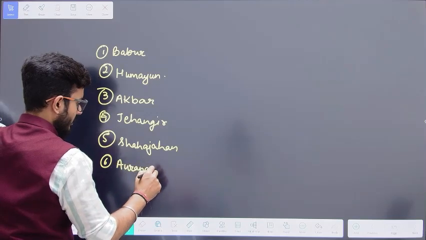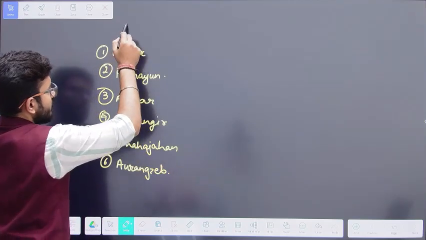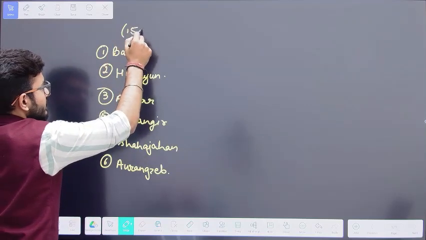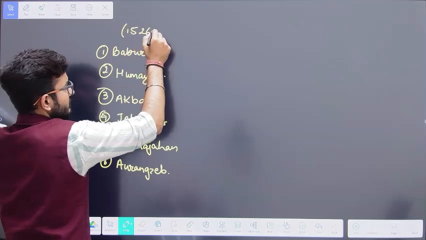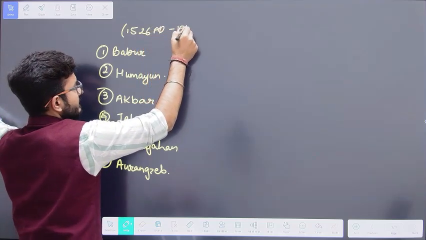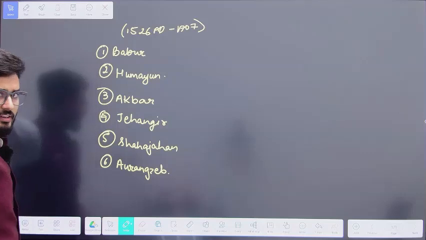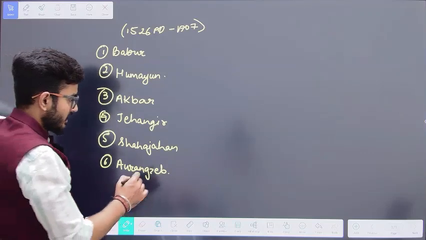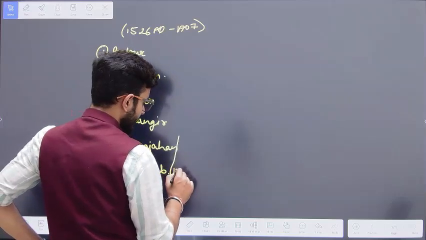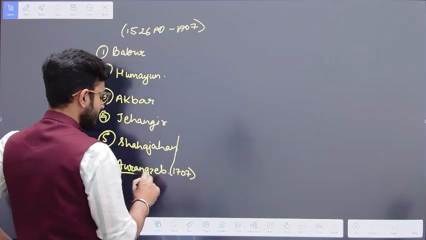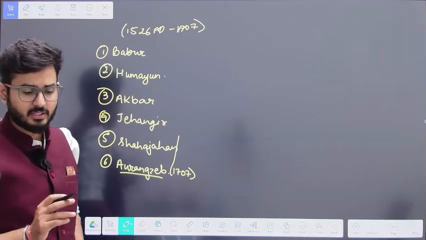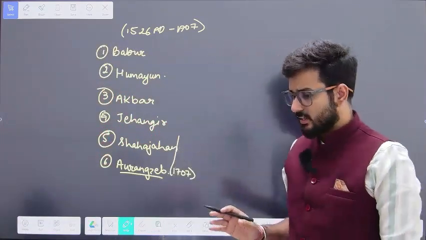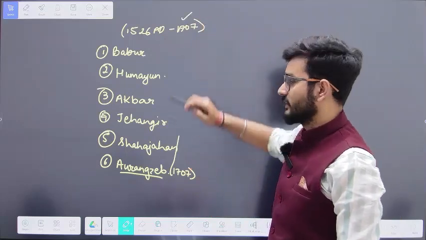Now, whenever we talk about the time period of the Mughals, we are basically taking the time from 1526 AD till 1707 AD. Why 1707? Because Aurangzeb passed away in 1707. Aurangzeb is considered the last powerful ruler, and that is why we consider the end of the Mughal age to be in 1707.